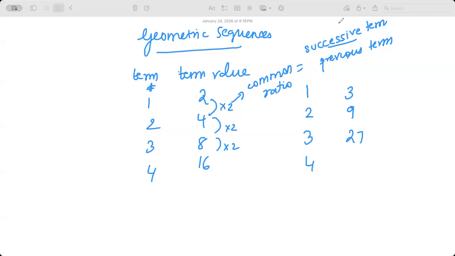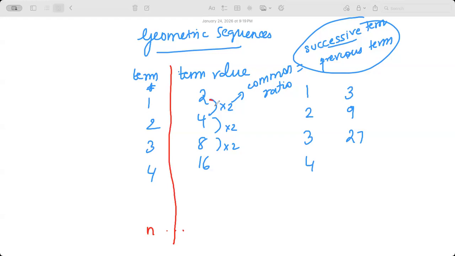I'll call her back. Okay, successive term by the previous term is the common ratio. Now let's go ahead and try this one. Guys, you're going to derive the formula this time. What will be the nth term of a geometric sequence? I showed you how we arrived at the arithmetic sequence formula last week. Now build up the recursive formula by yourself. What will you write for the recursive formula of a geometric sequence?